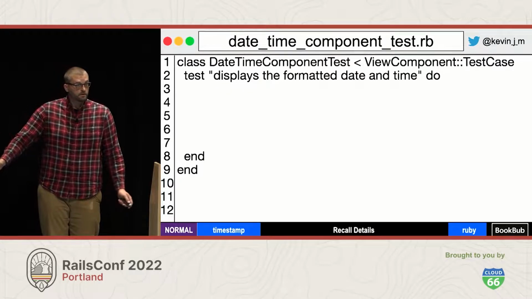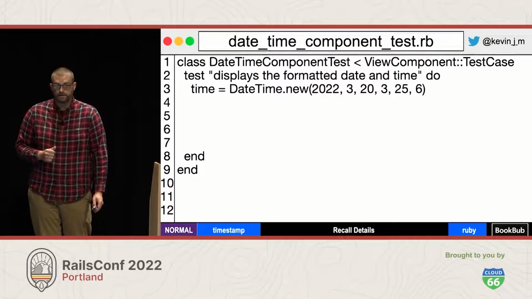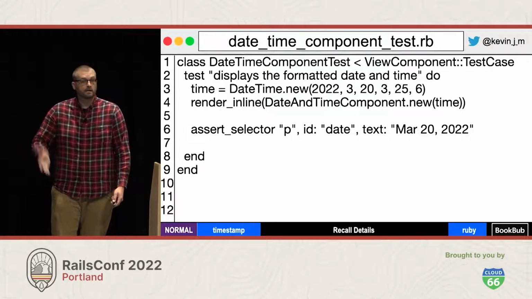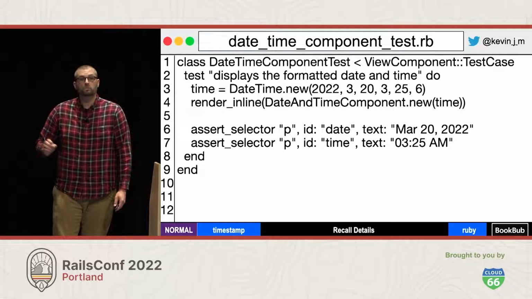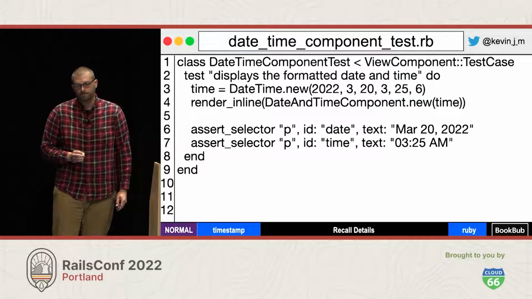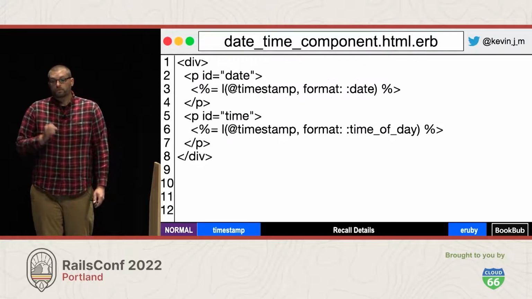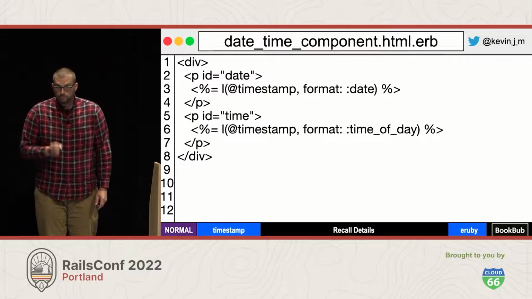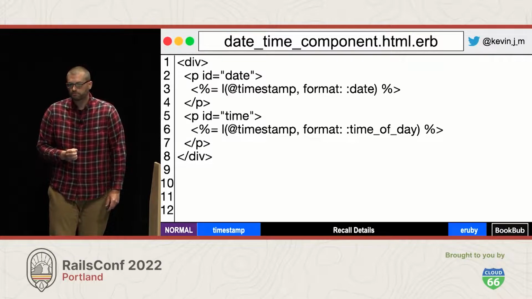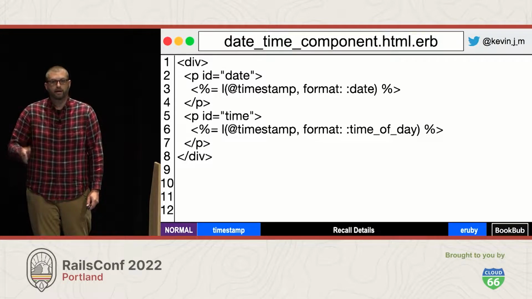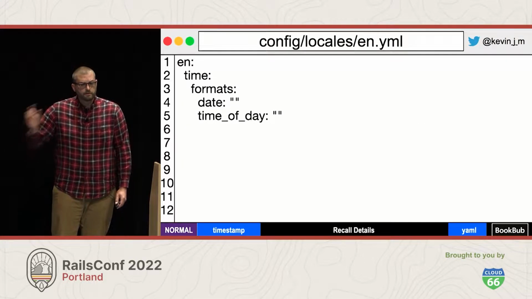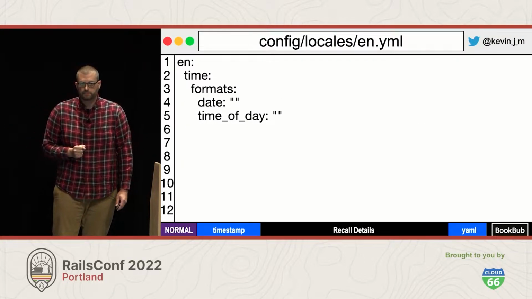We're gonna start with a test. We're gonna have some time that we want to provide a timestamp for. We'll render our component and we'll make sure that the date and time show up in our component formatted the way that we expect it to, given the design specifications. Okay. So now in our view, we're going to use Rails's localize helper, the l method, to help format this timestamp as a string in the way that we expect it to. And the way that works is you can define formats in your locales file and then tell it how to format that date. So we're going to go to our locales file. We'll define those keys for those formats that we specified.